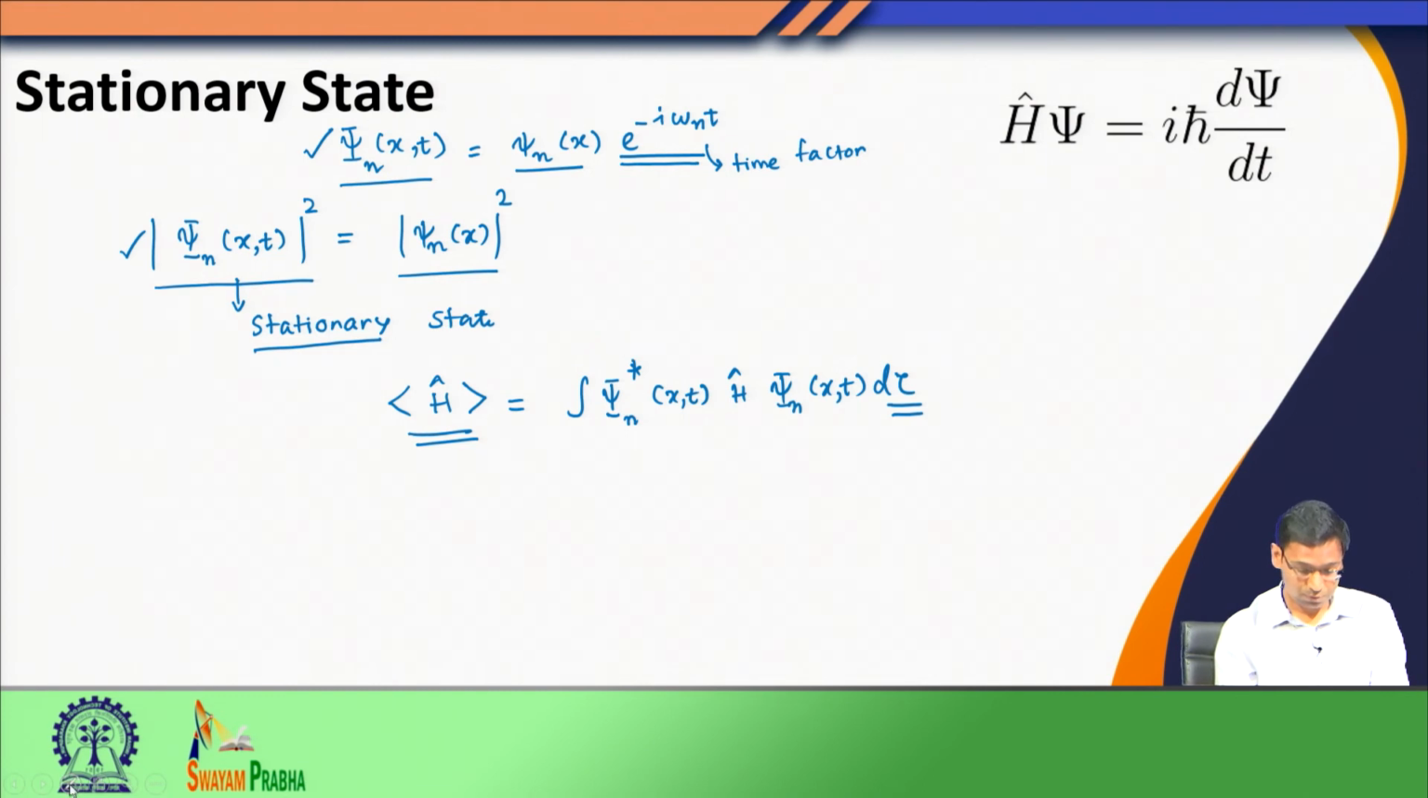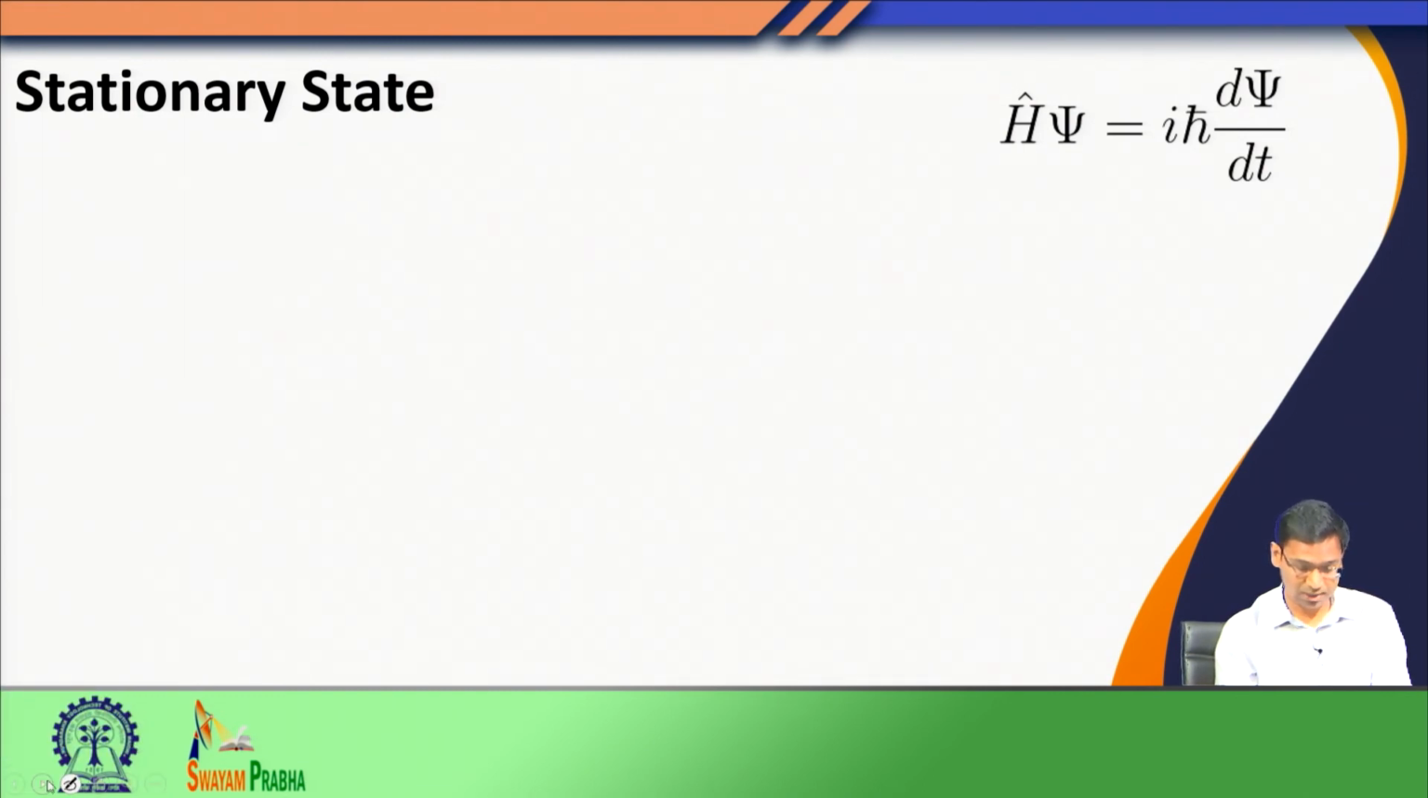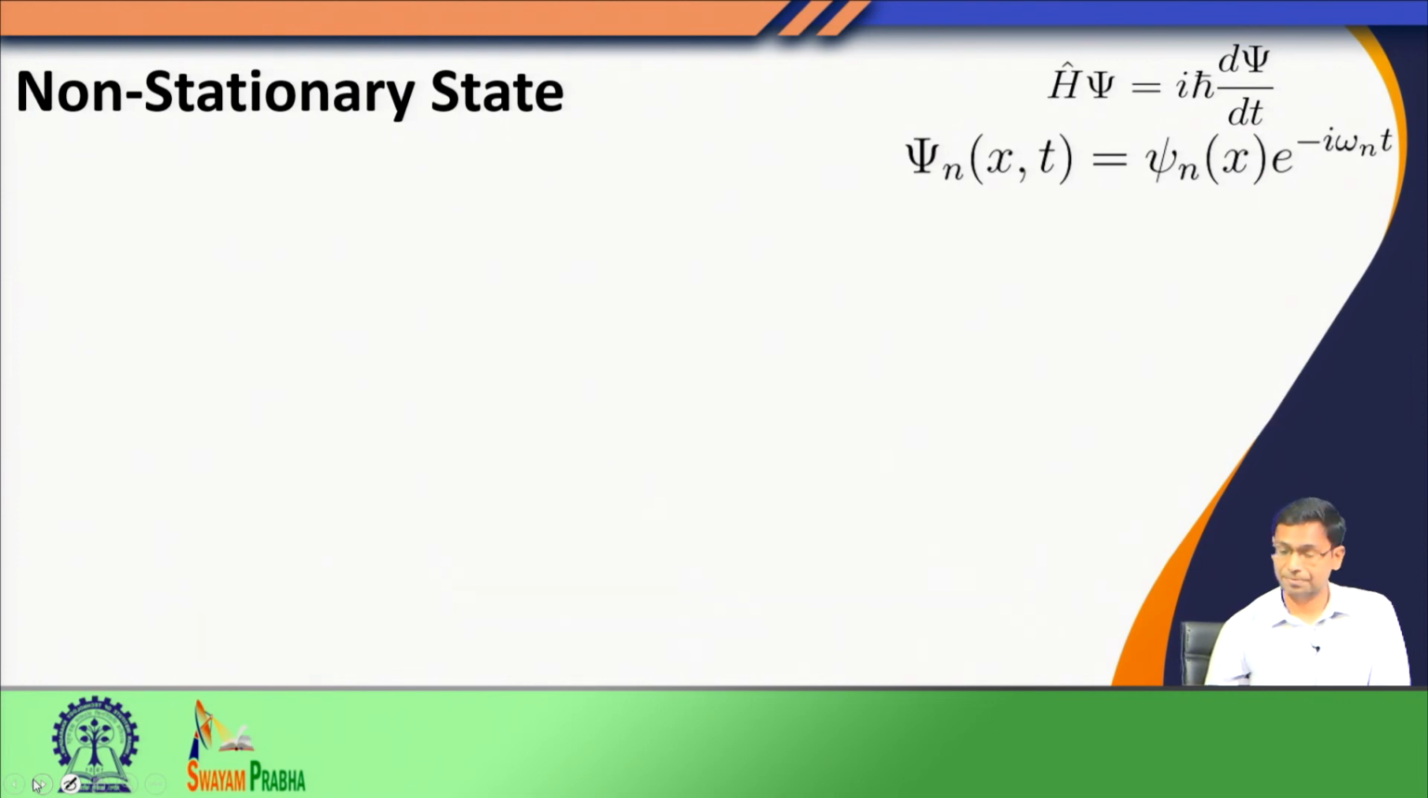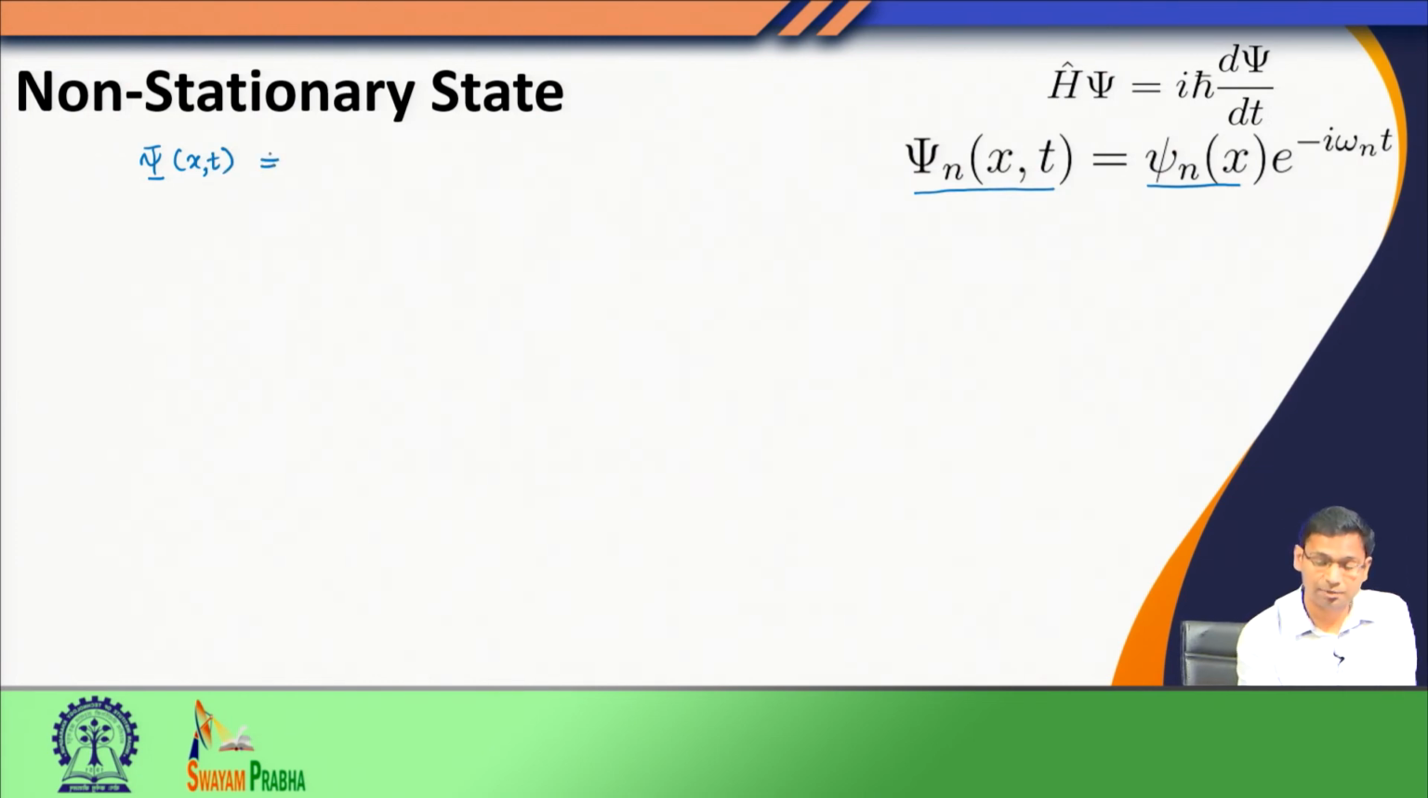Now, we will look at another case where the state would become non-stationary. Let us come to that. Suppose in the previous example we said that psi n, which is the state of the system, happens to be an eigenfunction of this time independent Hamiltonian. But suppose I say the psi of the state of the system is actually not an eigenfunction of the time independent Hamiltonian.